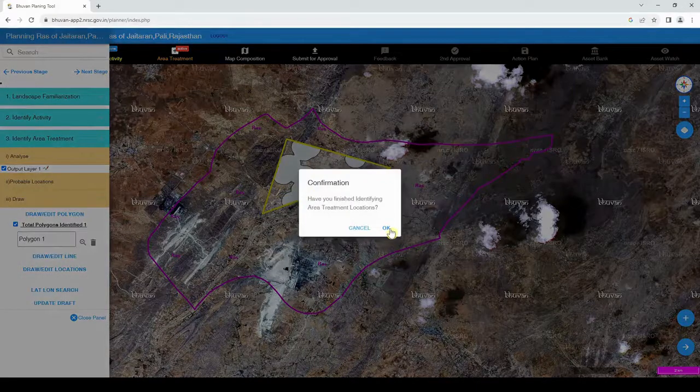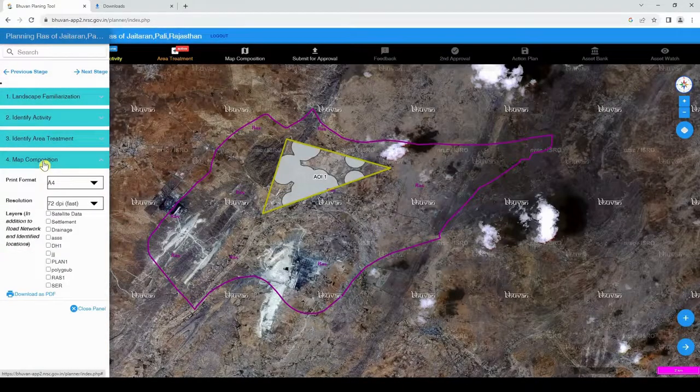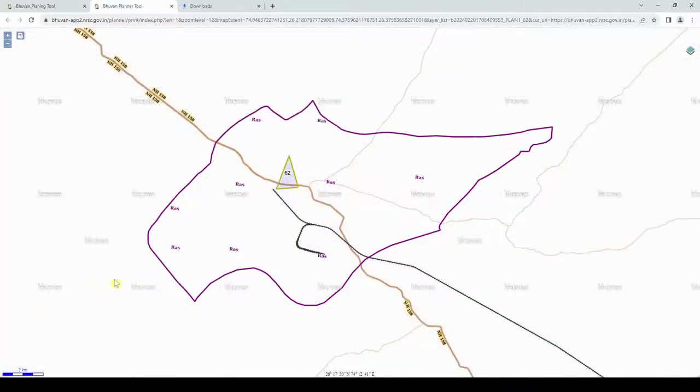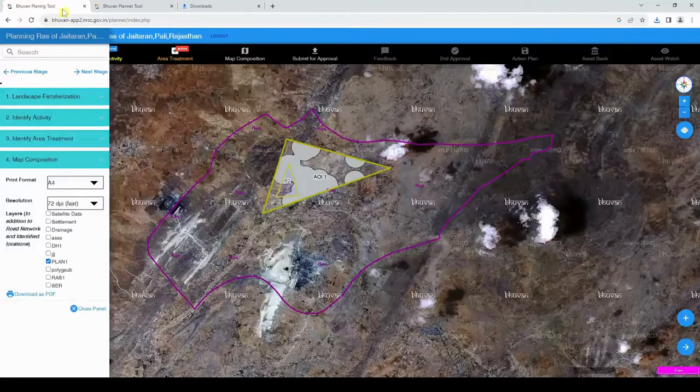Upon successful completion of area treatment, the user is able to prepare a composite map for the identified activity planning using map composition. The user can select the layers to be displayed on maps such as road network, drainage and settlements, as well as previously saved activities, by selecting the checkboxes for satellite data, settlement, drainage and earlier saved activities for map printing in PDF format. After map composition, the PDF can be downloaded automatically. The downloaded PDF contains the map-related information.